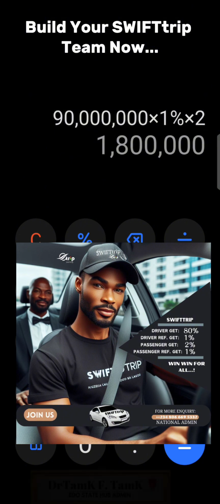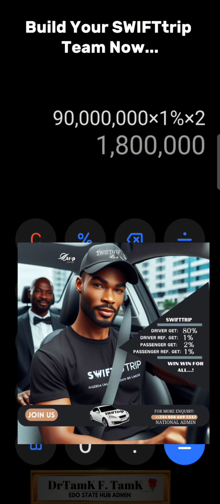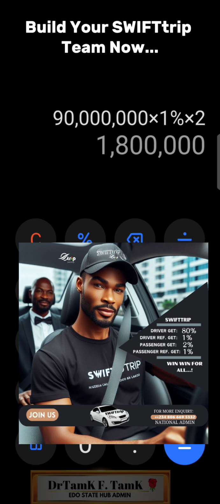Because having two direct downlines who went to the Swift mart and spent 90 million naira each, and you made what, 1.8 million naira. Is that a bad business? I don't think that is a bad business. The reason why you have to be serious with building your team now, before the business is launched. We are talking about what is blood money, SWIFTtrip. Legit divine blood money. Don't joke with it.